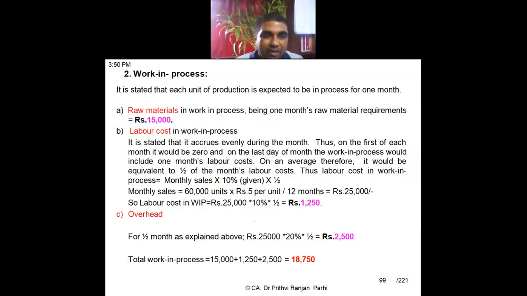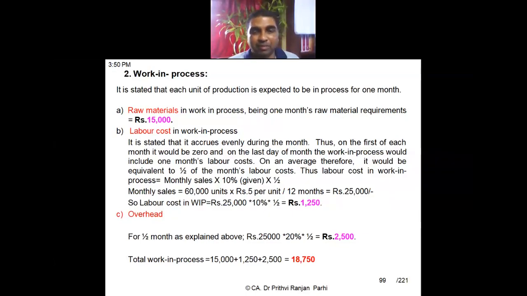Okay. Now the overhead component. The overhead component is again for half a month, as explained above. So 25,000 is the monthly sales into 20%, the overhead component, into half. So it comes to 2,500. So what is total WIP? 15,000 plus 1,250 plus 2,500 is equal to 18,750.